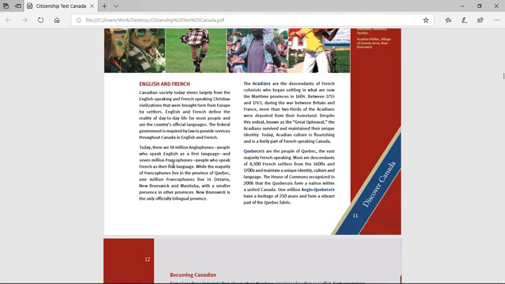Quebecers are the people of Quebec. The vast majority are French-speaking, most are descendants of 8,500 French settlers from the 1600s and 1700s and maintain their unique identity, culture, and language. The House of Commons recognized in 2006 that the Québécois form a nation within a united Canada. 1 million Anglo-Quebecers have a heritage of 250 years and form a vibrant part of the Quebec fabric.